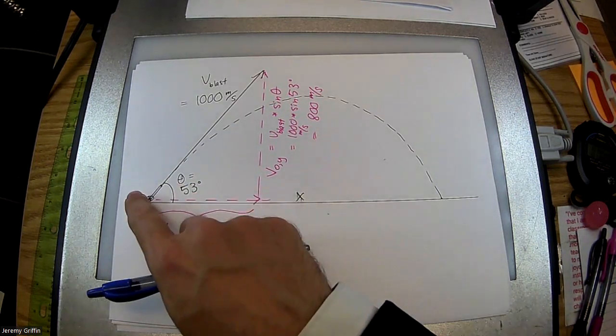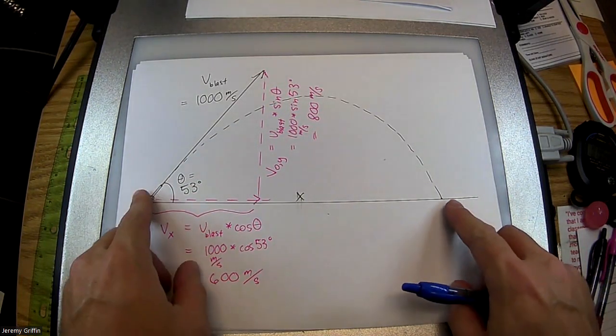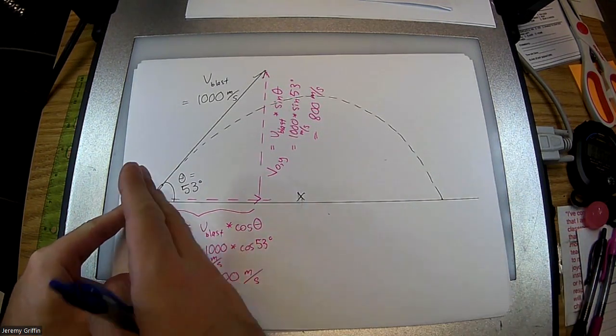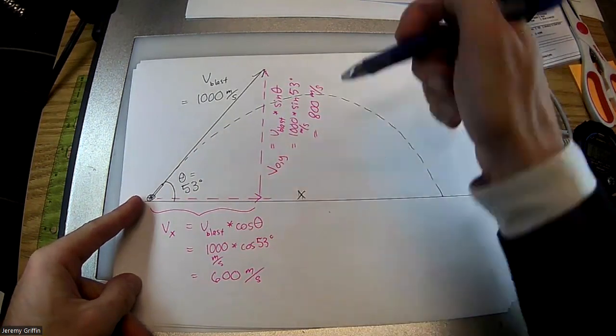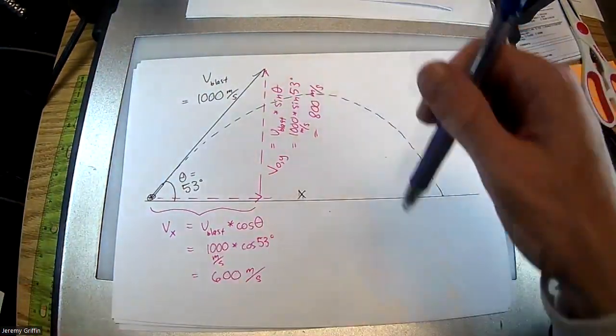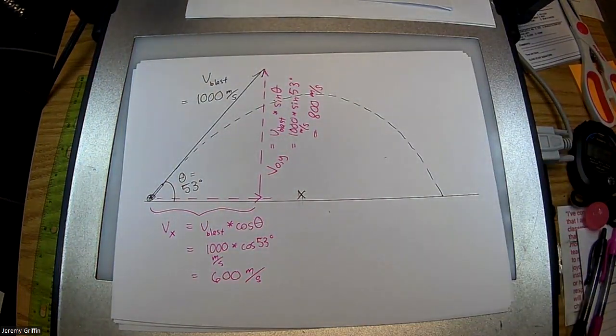Okay. So if you want to figure out how far it goes, that's our first question. How far does it go? I definitely know it's headed across at 600 meters per second, from up here in a blimp. Watch this whole thing. It looks like it's going pretty well across the field, 600 meters per second. If only I knew how much time it was in the air for.